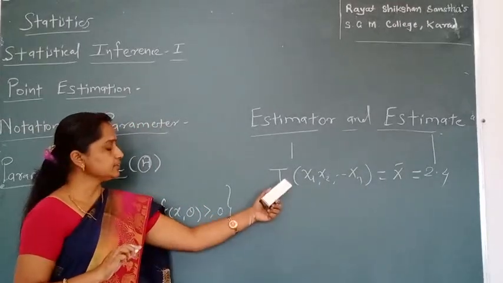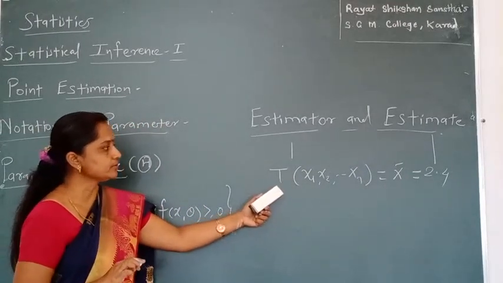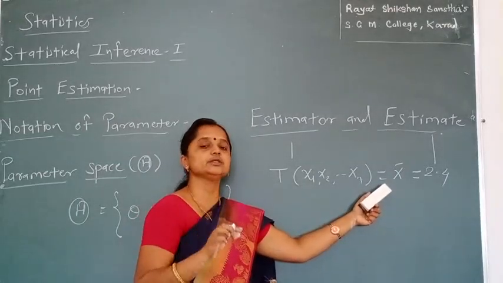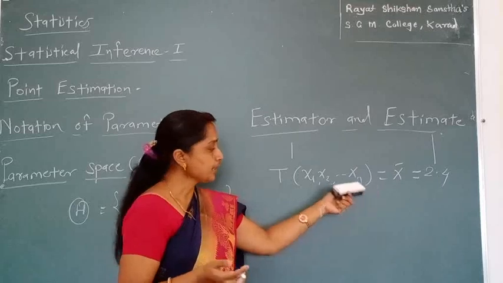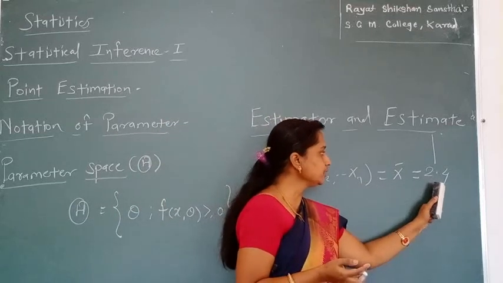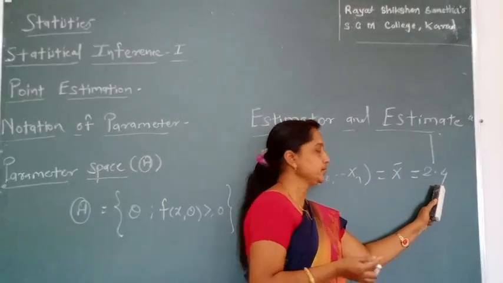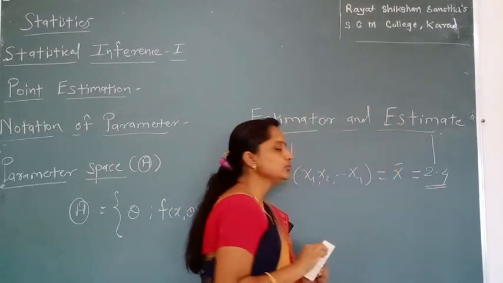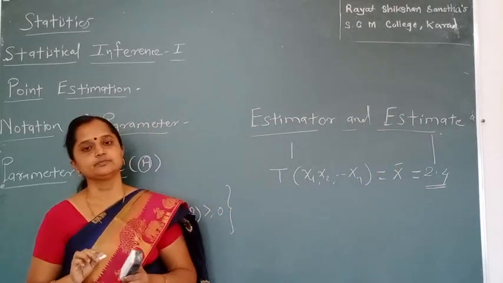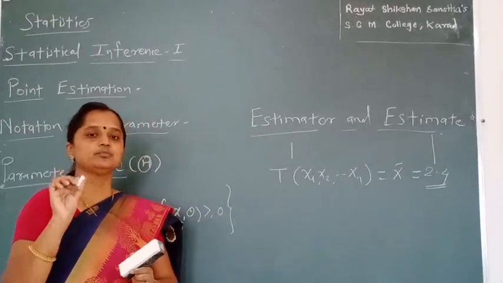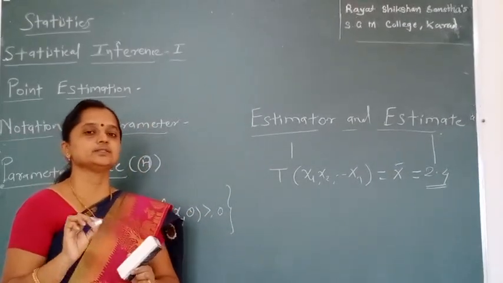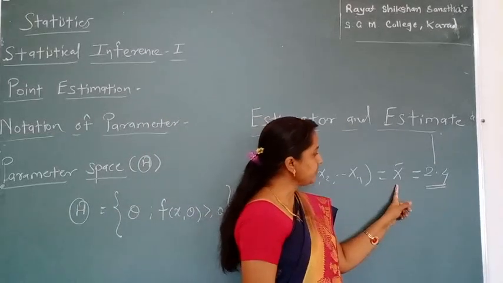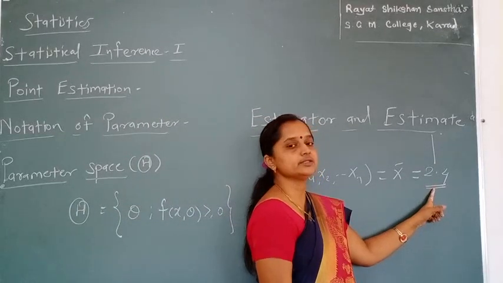Here this statistic is calculated from the sample, as a function of the sample. That function is known as an estimator, and the value of that estimator is known as an estimate. Since x bar is only one value, that value is only one point. So that point is known as a point estimate. So this is your point estimator and this is the point estimate.